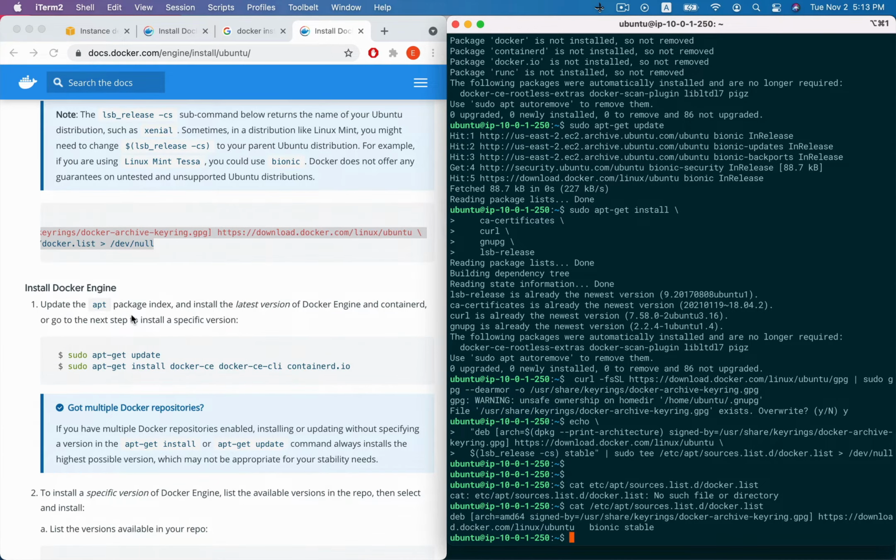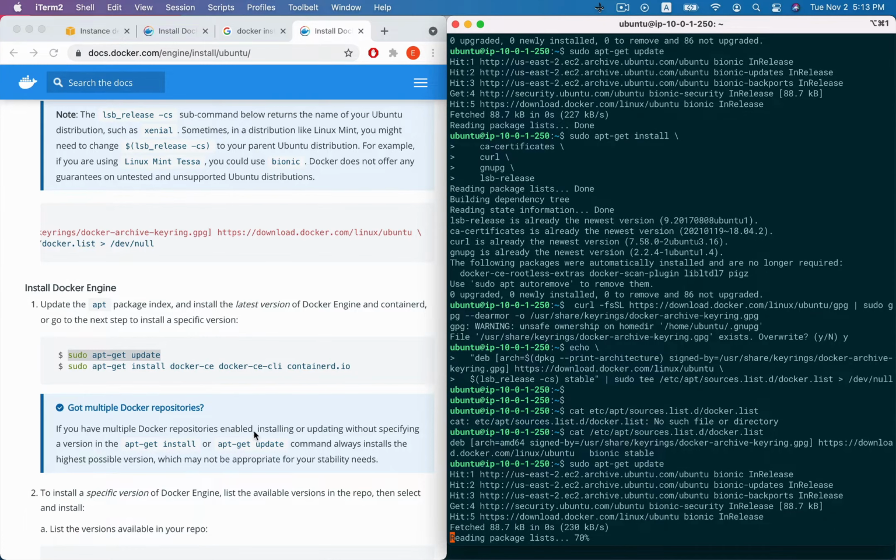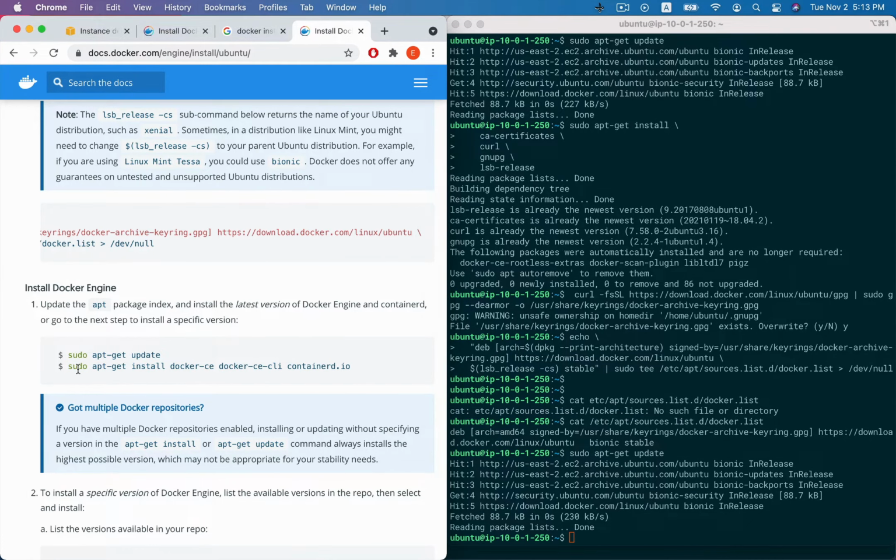And now we will install the Docker engine. Update the apt package index, and we will install the latest version of Docker engine and containerd here.